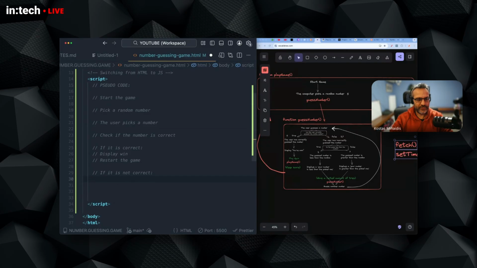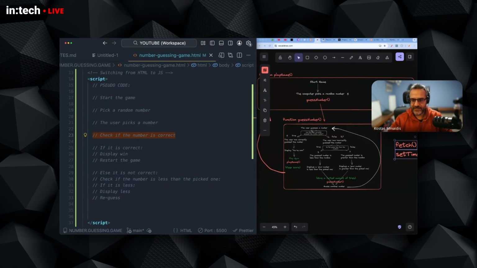If it is not correct, check if the number is less than the picked one. So if it is less, display less, let's say re-guess. And here, I will put an else. So at this point, we check if the number is correct, and we're going to use this if-else statement.